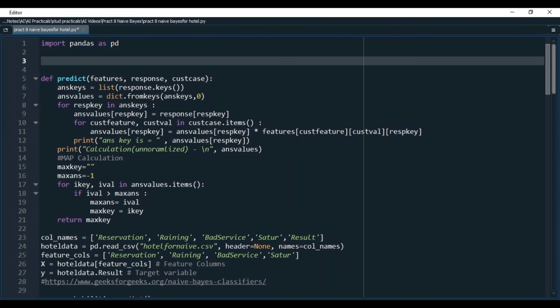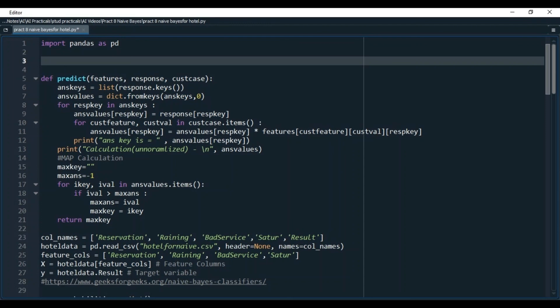Ans values in the bracket resp key will be initialized to probability of that key from the response. This then will be multiplied by the probabilities of each feature. Notice the use of features in the bracket cust feature in the bracket cust val in the bracket resp key. Here features means the feature probabilities. Cust feature and cust val will indicate the feature name and its value entered by the customer. Resp key will contain weight or leave. At line 13, I'll print the answers.